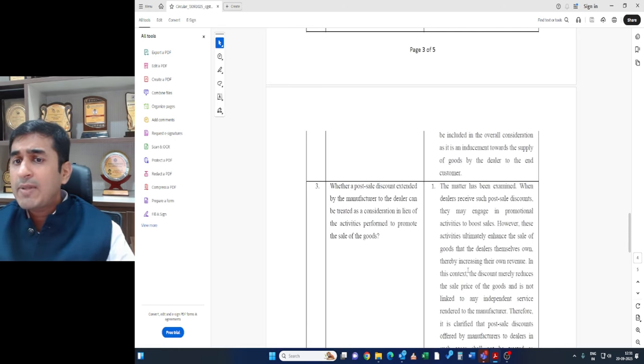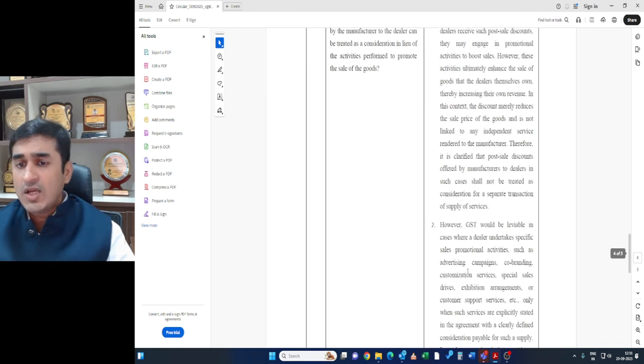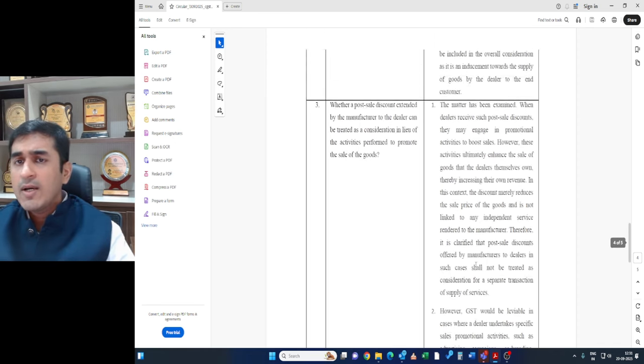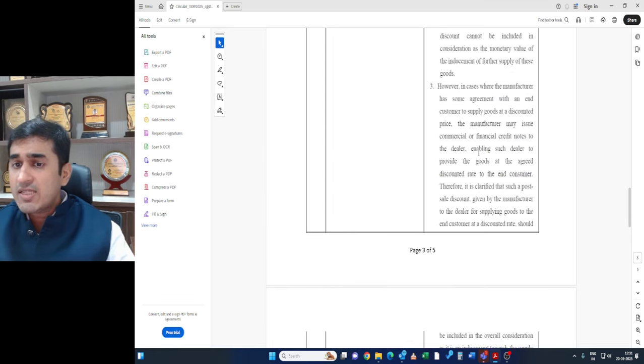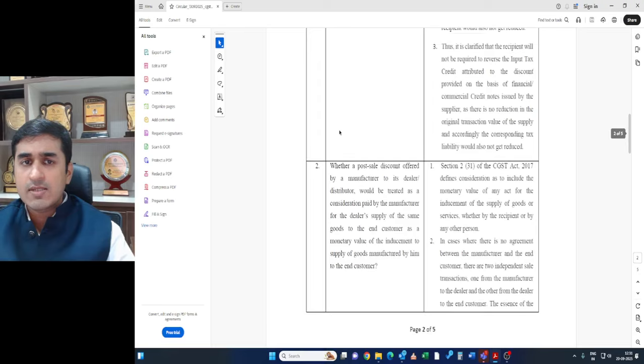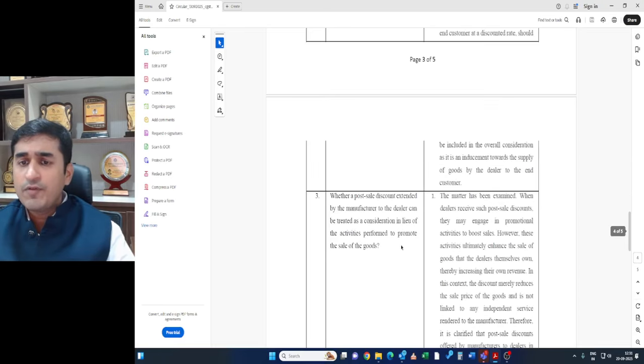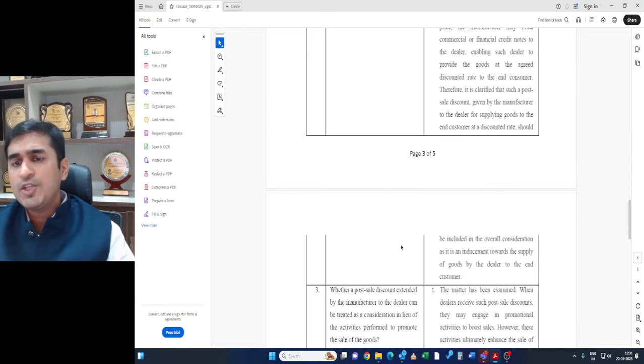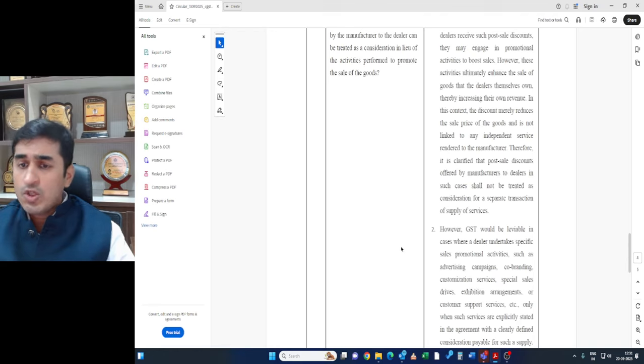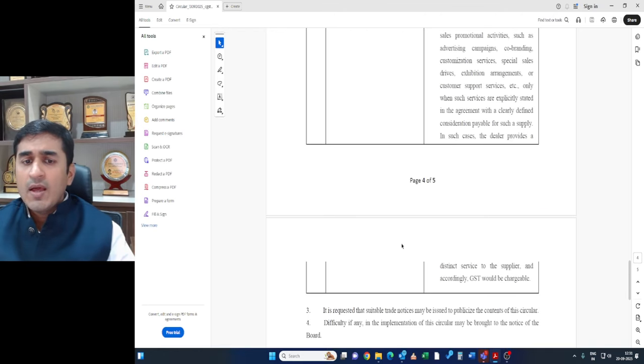Also, the supply from the dealer to the end customer, which I was talking about in the second case, is also going to be a little confusing, because the customer may not pay GST for the consideration paid by the manufacturer. So I believe that though this circular is a welcome move, there are some aspects which are yet to be clarified. So we hope that this issue gets cleared up as soon as possible.